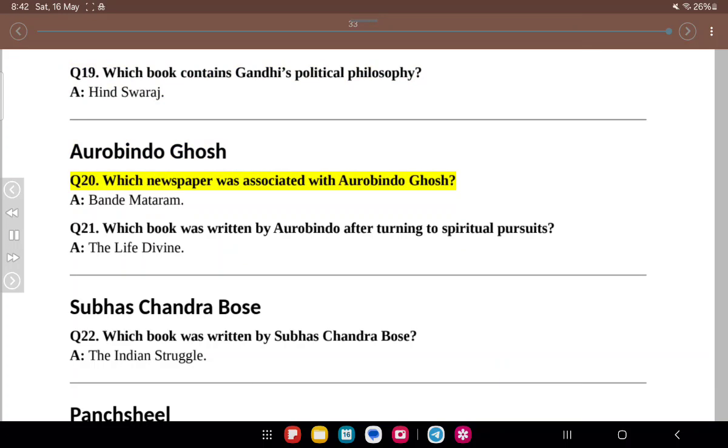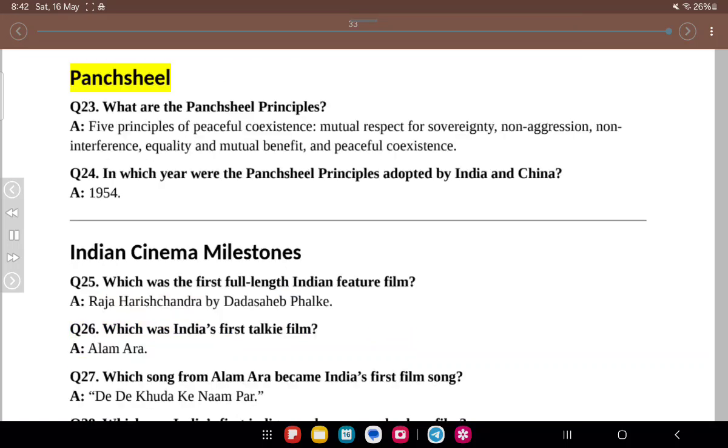Aurobindo Ghosh. Q20. Which newspaper was associated with Aurobindo Ghosh? A. Bande Mataram. Q21. Which book was written by Aurobindo after turning to spiritual pursuits? A. The Life Divine. Subhash Chandra Bose. Q22. Which book was written by Subhash Chandra Bose? A. The Indian Struggle.